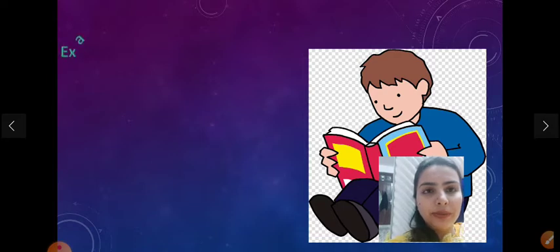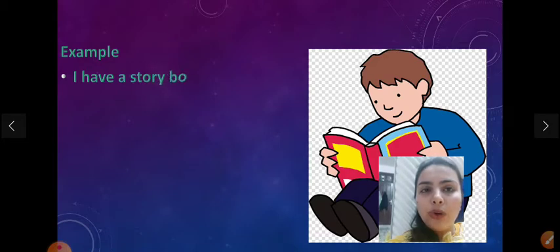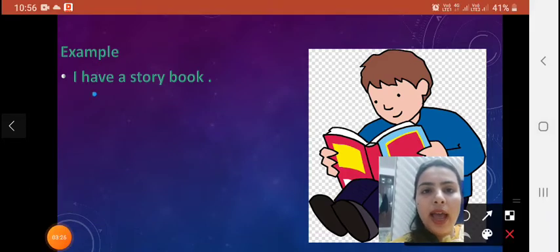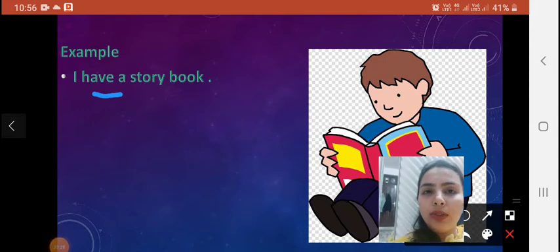Here is our example of has, have and had. First example: I have a storybook. Here we use the word have, because this storybook I am owning.